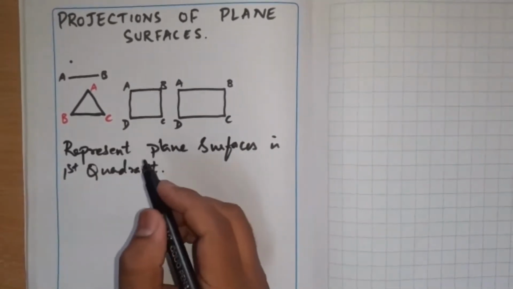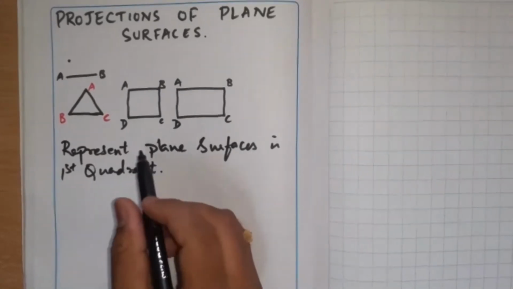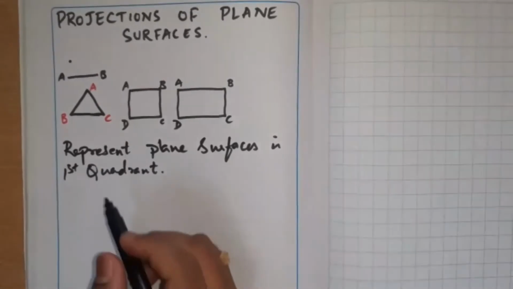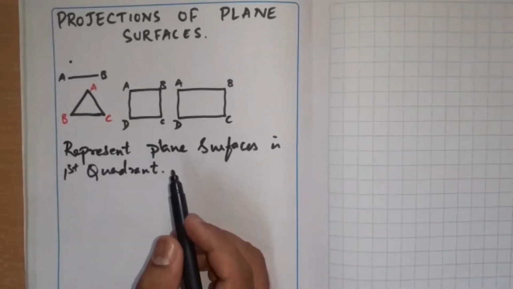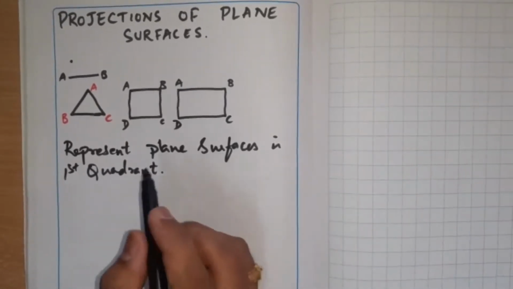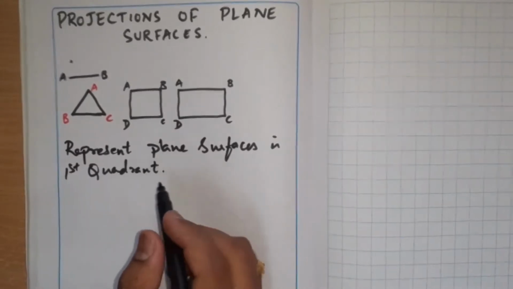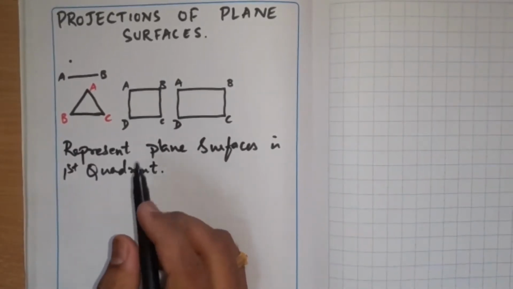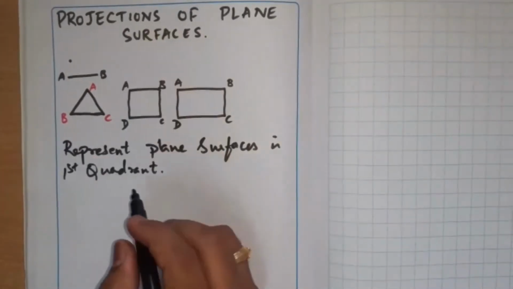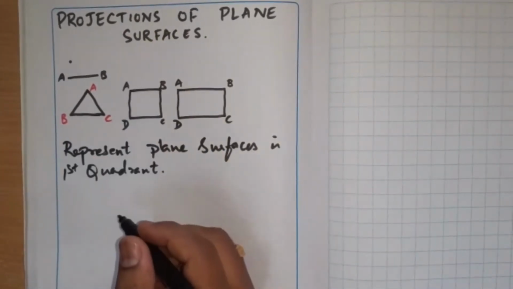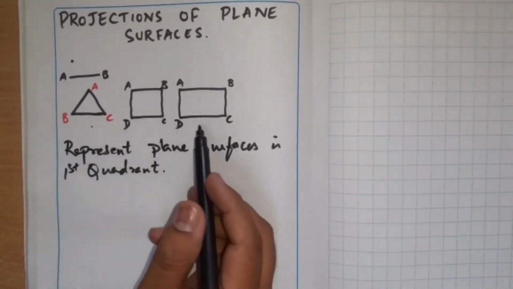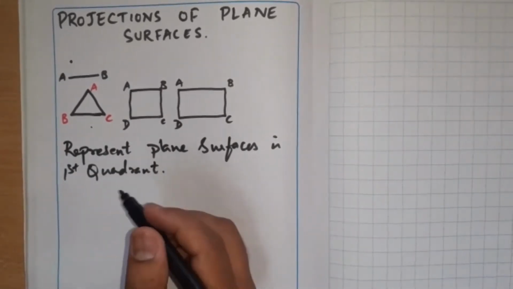Represent this with respect to some indications and conditions that will be given to you. According to that, you are supposed to mention these and draw the plane surfaces given to you in the first quadrant. How all it can be placed and how all it can be positioned, all those things we will be seeing. So this representation of a triangle, square, and a rectangle can be represented.